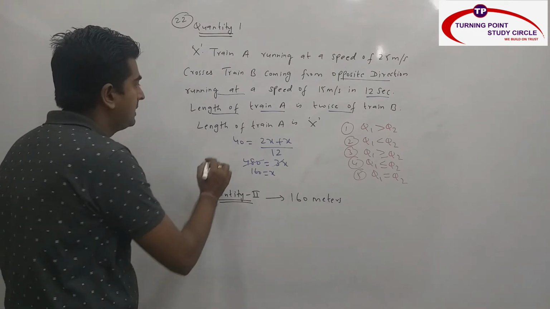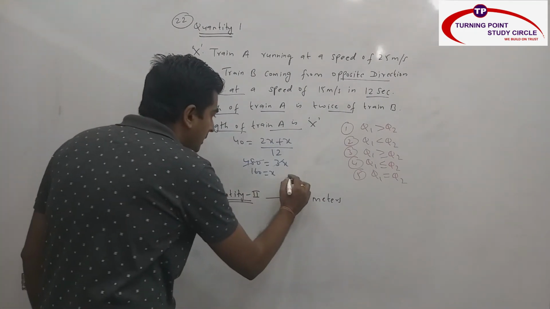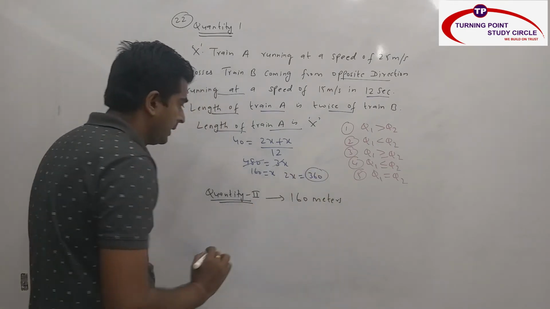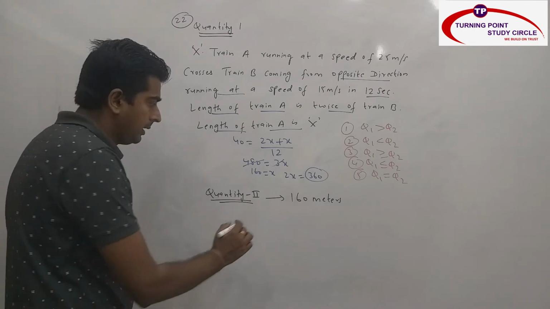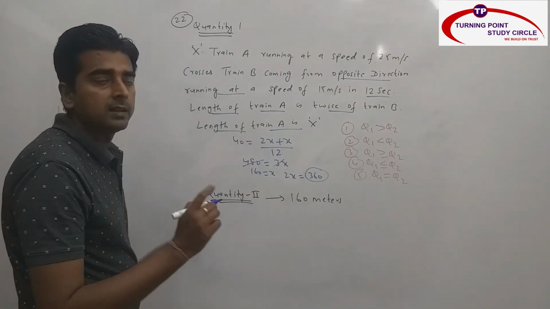160. But what are they asking? The length of train A. The length of train A is nothing but 2X. So 2X is equal to 320. And what about quantity 2? It is nothing but 160. So what is my answer? Quantity 1 is greater than quantity 2, which is nothing but the first option.